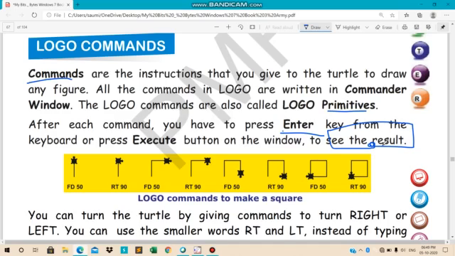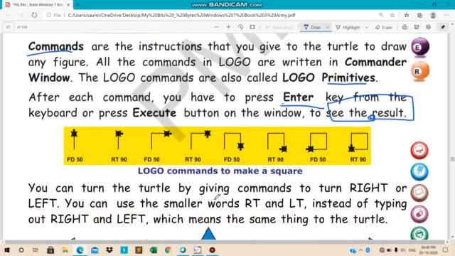Okay, now logo commands to make a square. See here some steps are given. If we'll follow those steps we will be able to make the square. अच्छा चलो बढ़िया.